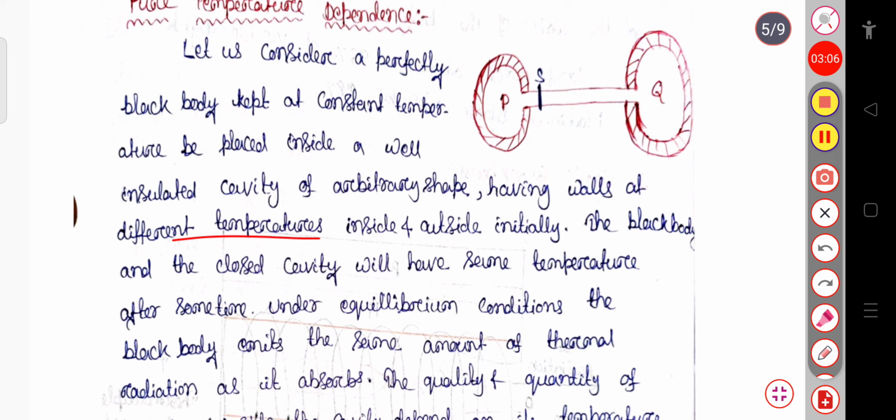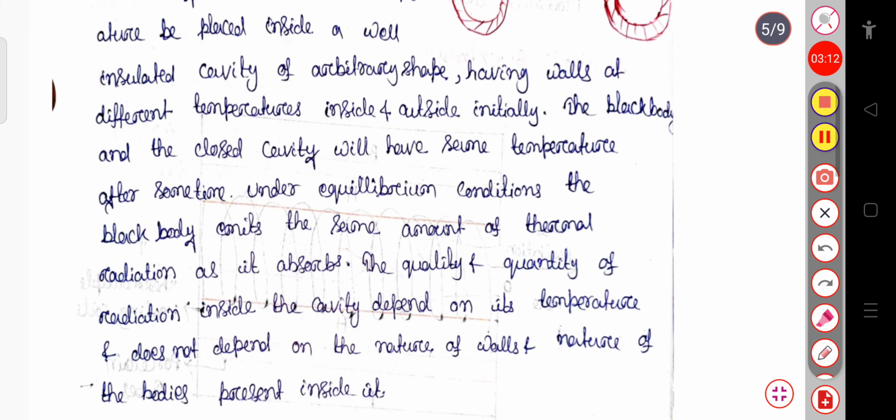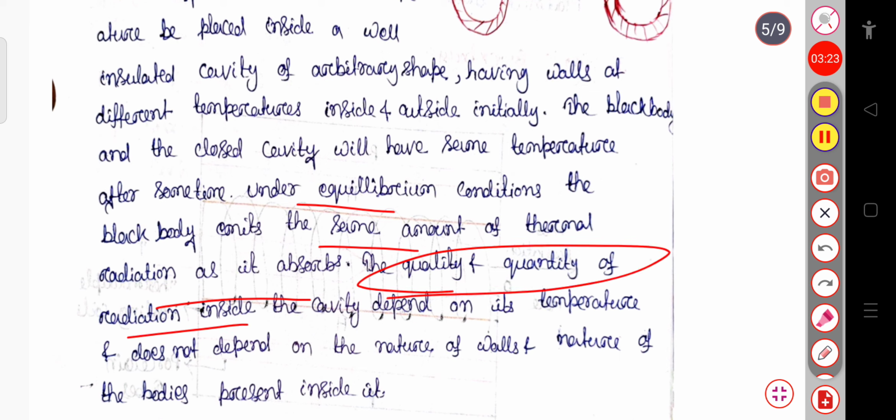The blackbody and the closed cavity will have the same temperature after some time. Under equilibrium conditions, the blackbody emits the same amount of thermal radiation as it absorbs. The quality and quantity of radiation inside this cavity depends on its temperature and not on the nature of the walls and the nature of the bodies present inside it.